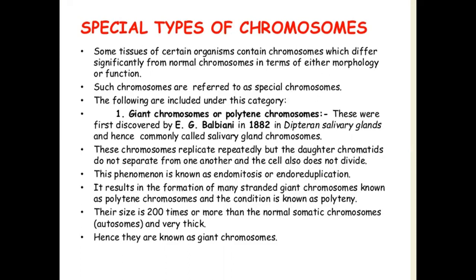endoreduplication. It results in the formation of many stranded giant chromosomes known as polytene chromosomes, and the condition is known as polytene. Their size is 200 times or more than the normal somatic chromosomes or autosomes, and they are very thick, hence they are known as giant chromosomes.